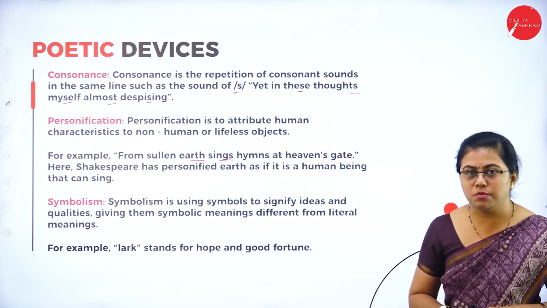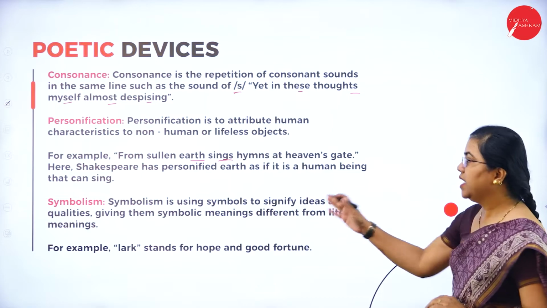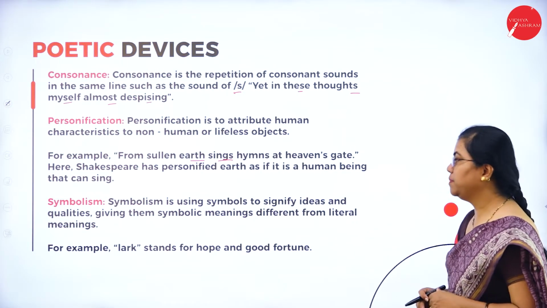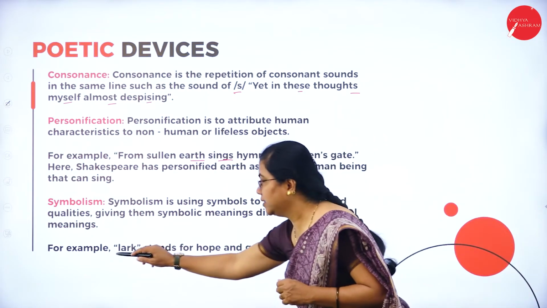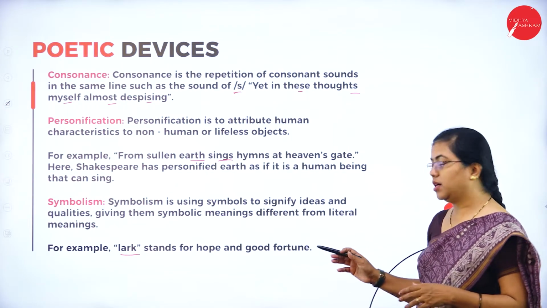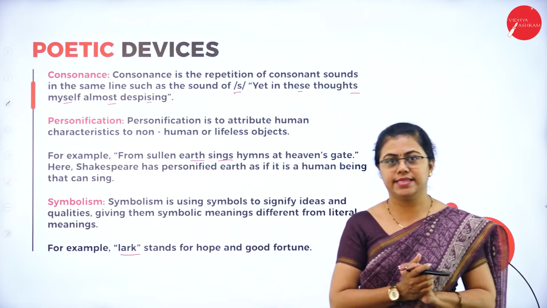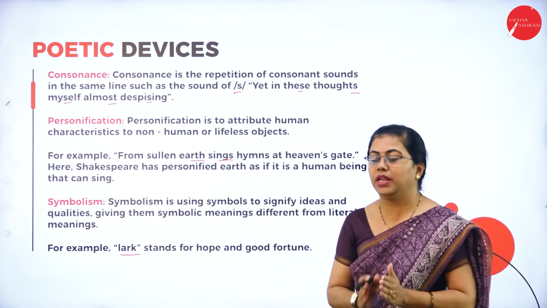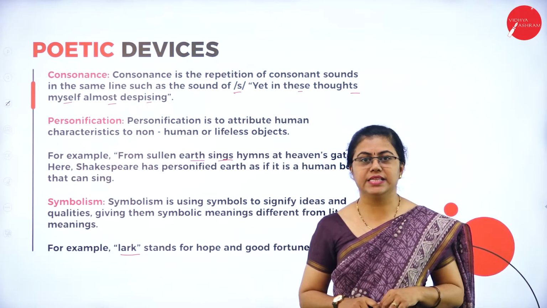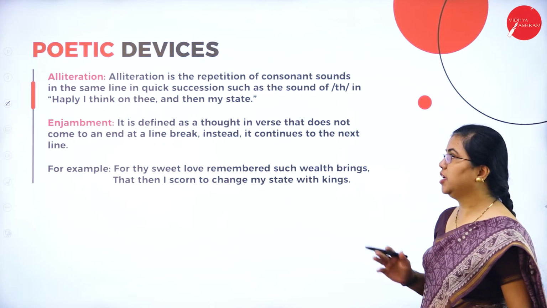At last we have symbolism. So there is something that symbolizes another thing. So what is it? He uses symbols to depict some prominent thing over here. In this poem, he symbolizes the lark, that is the skylark, as a new beginning, which is hope and good fortune, something that brings you good fortune. Okay, lark is a new beginning, as I said before. So good fortune, a new beginning, or some hope, a ray of hope, something like that. So all that is symbolized by this word lark. Okay, so these are the literary devices that are used over there.